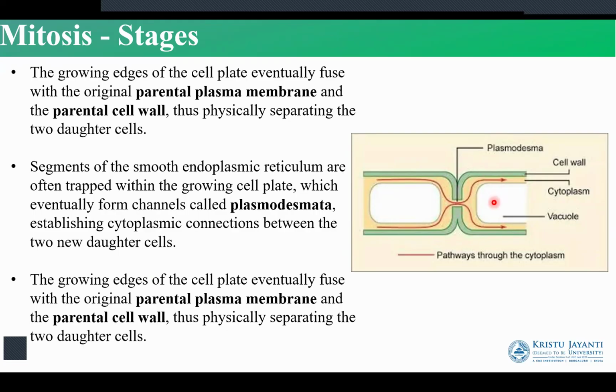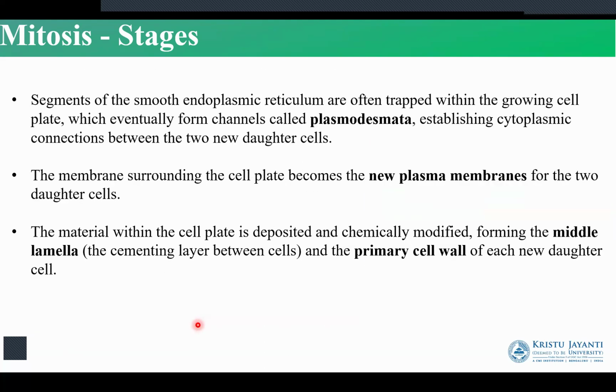So now we also have the formation of the plasmodesmata that happens during the cytokinesis stage. Some segments of the smooth endoplasmic reticulum are trapped within the growing cell plate, which forms the plasmodesmata. So now we have the parental plasma membrane and the parental cell wall, which is growing deeper and deeper, giving rise to the formation of two new cells. So, formation of the plasmodesmata. Plasmodesmata is a channel between two cytoplasms. This is happening because of the segments of the smooth endoplasmic reticulum that get trapped within the cell plate.